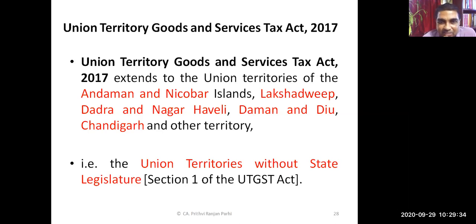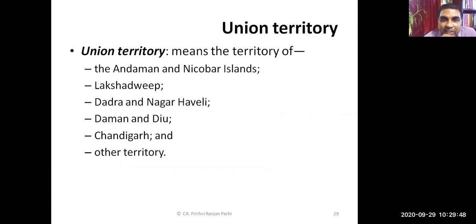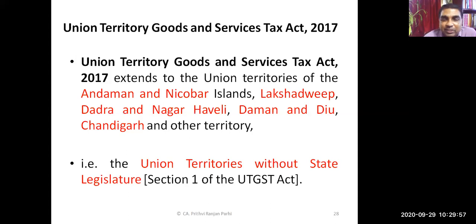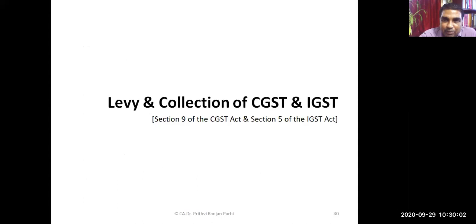UTGST Acts are applicable in union territories. Some union territories do not have state legislation. In those union territories, UTGST legislation is applicable. Those union territories are Andaman and Nicobar, Lakshadweep, Dadra and Nagar Haveli, Daman and Diu, Chandigarh and other territories. These are the union territories where state legislation is not there, so the UTGST Act is applicable to them.